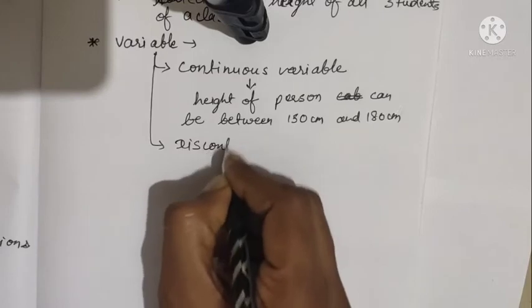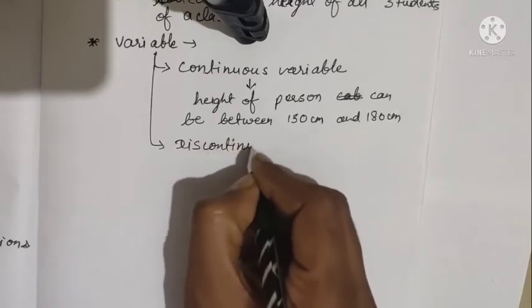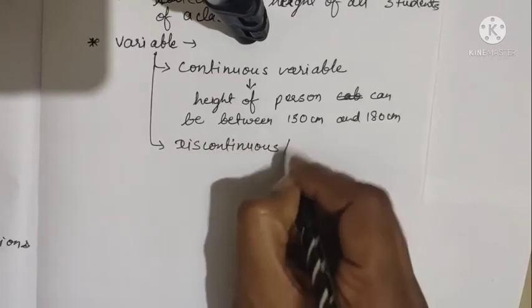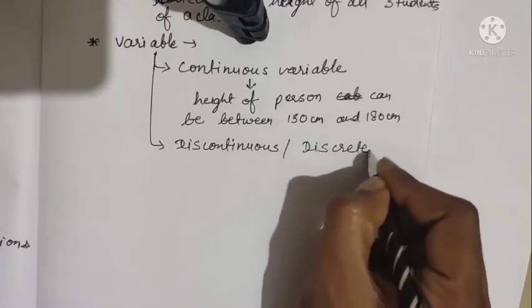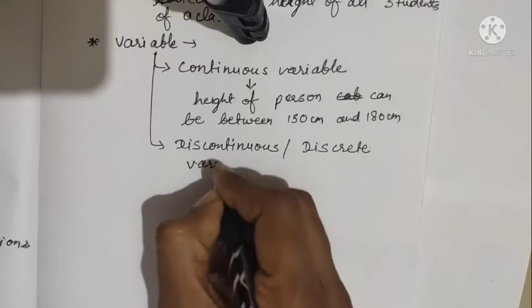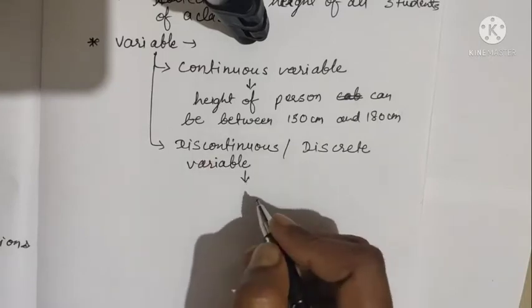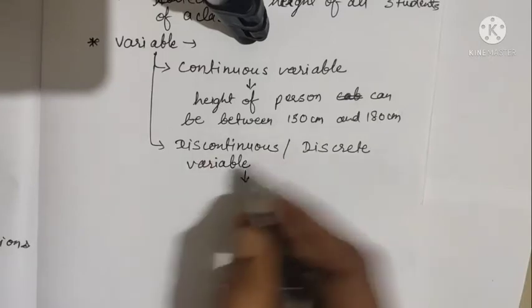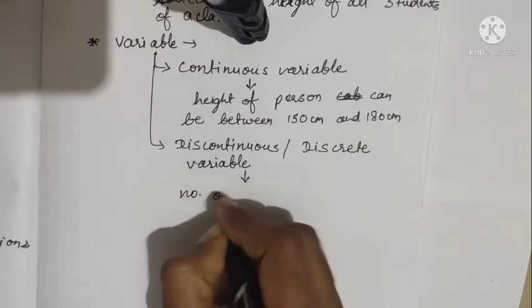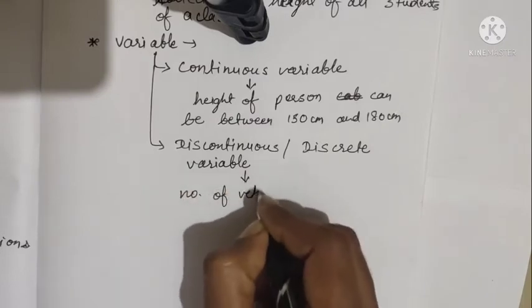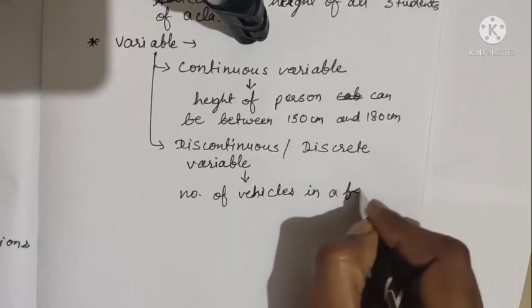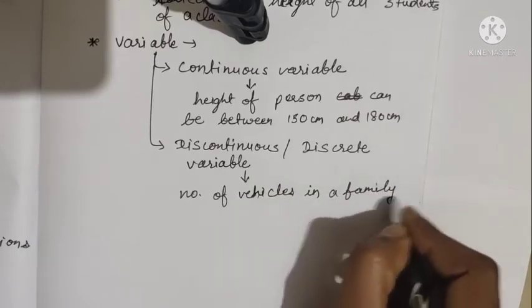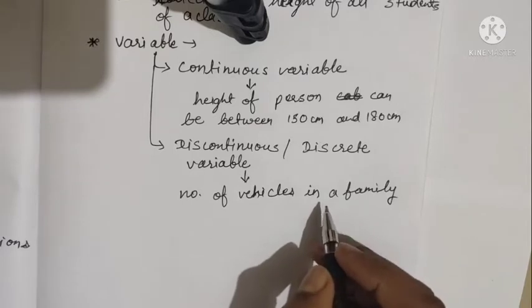But a discontinuous variable, also known as discrete variable, is incapable of taking all possible numerical values, such as number of vehicles in a family. This may be 1, 2, 3 and so on, but cannot be in fraction or decimal.